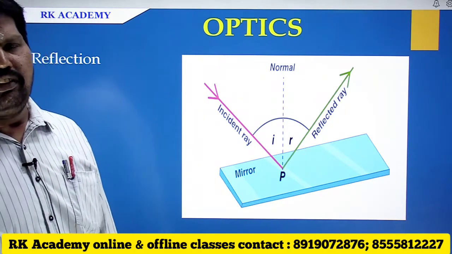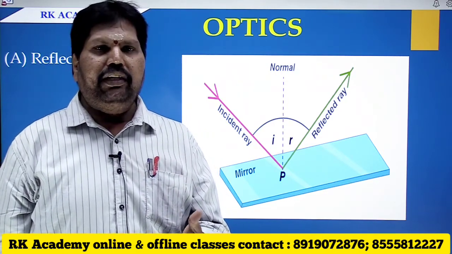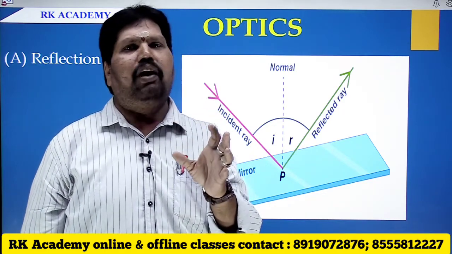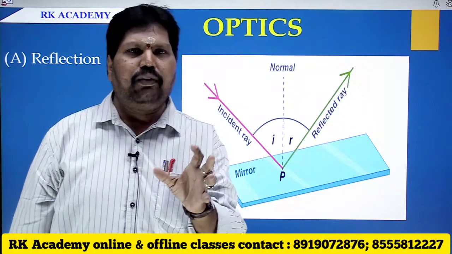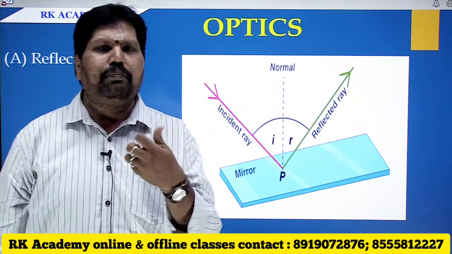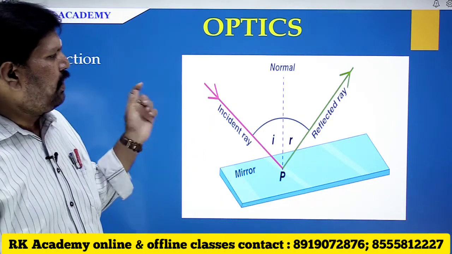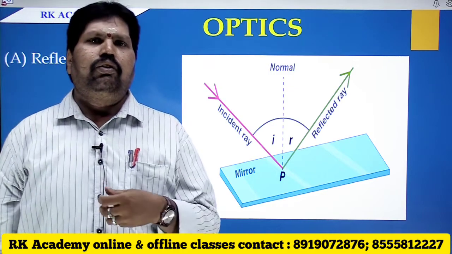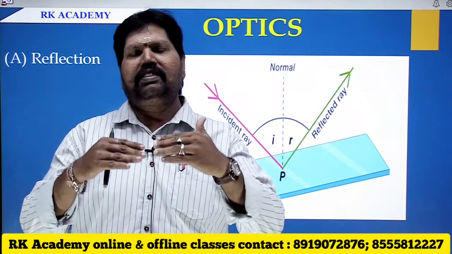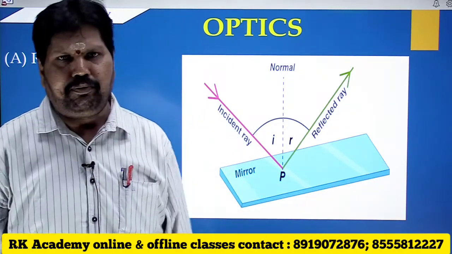Reflection is nothing but bouncing back. In the sense that when you throw a ball towards the wall, the ball hits the wall and bounces back. The phenomenon of bouncing back is nothing but reflection. So, to undergo reflection, there should be a surface that allows the reflection of the light.